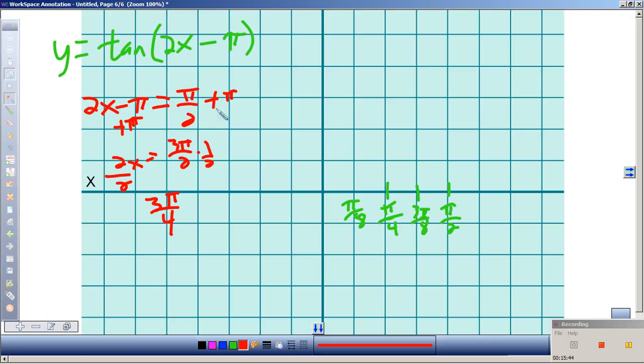So pi half plus pi is 3 pi half. Divide by 2 is the same as multiply by 1 half. So 3 pi fourths is going to be one of my asymptotes.